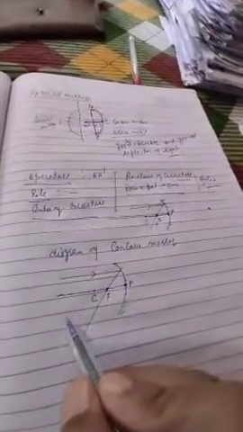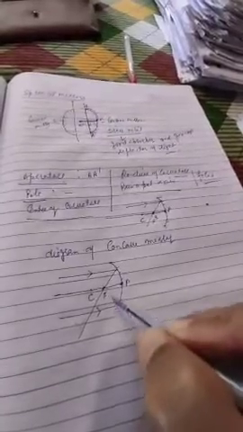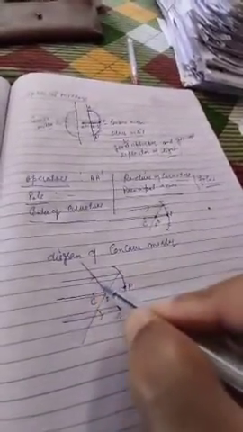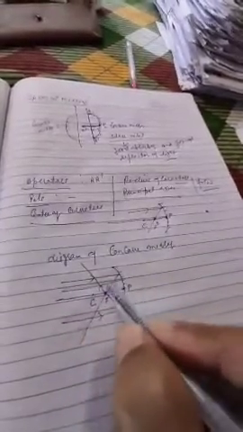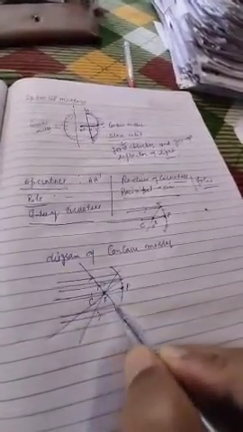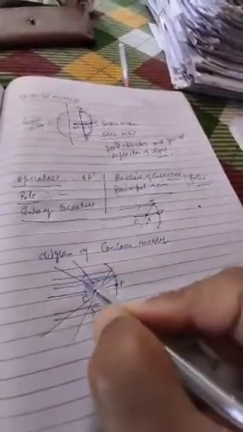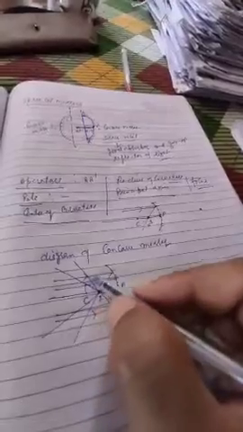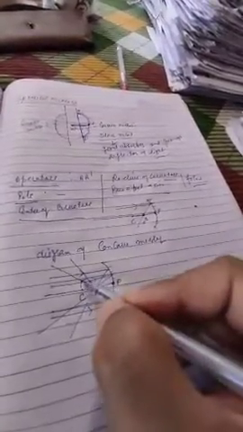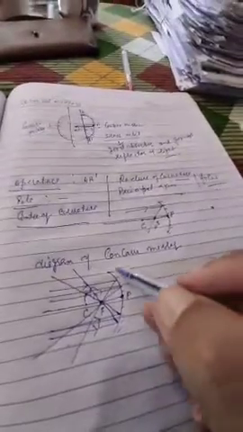Okay? Now you can take a ray of light from here also. Again it will pass through the focus. Clear? You can take another ray of light. Again it will pass through the focus. You can take another ray of light from here. Again it will pass through the focus. So like this direction you have to keep in mind. After the reflection, the arrow will be towards this, like this. Clear? So like this the reflection of light takes place in the concave mirror.